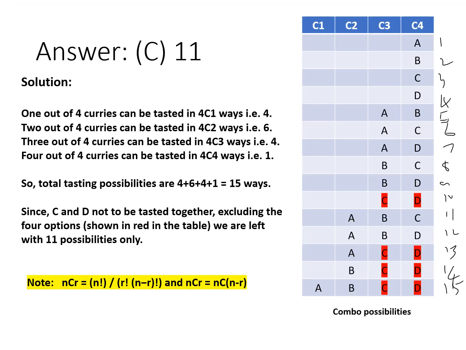First, let us calculate the available options using the combinations formula. That is nCr is equal to n factorial by r factorial into (n minus r) factorial. One out of the 4 curries can be tasted by the guest in 4C1 ways, that is 4. Similarly, 2 out of them in 6 ways, that is 4C2 ways, 3 out of them in 4 ways, and 4 out of them in 1 way.